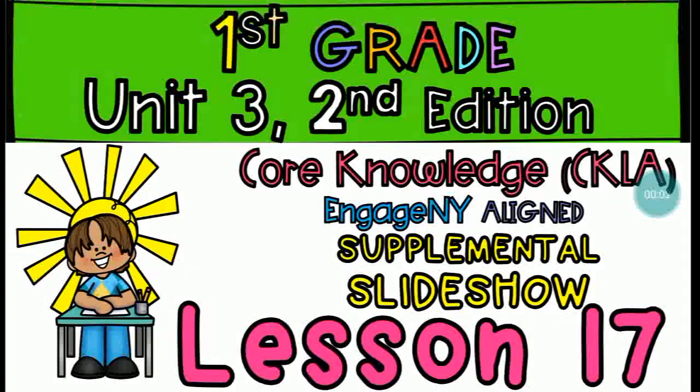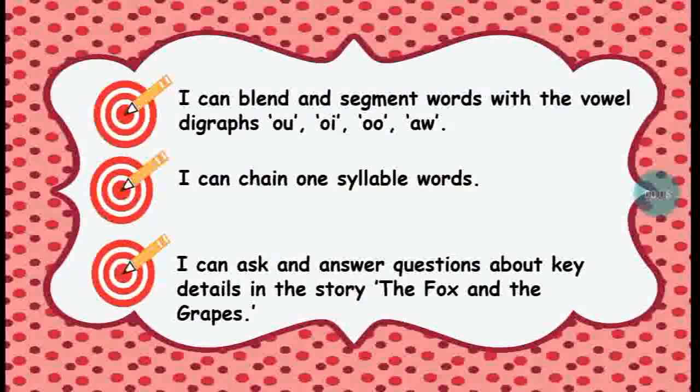Welcome to lesson 17. At the end of this class, you should be able to blend and segment words with the vowel diagrams ow, oi, oo, and or. You should be able to chain one-syllable words. You should be able to ask and answer questions about key details in the story, The Fox and the Grapes.